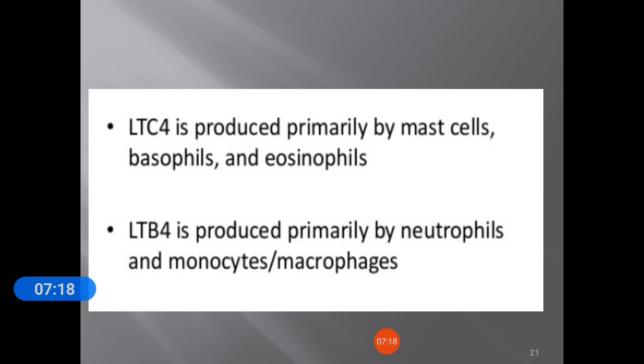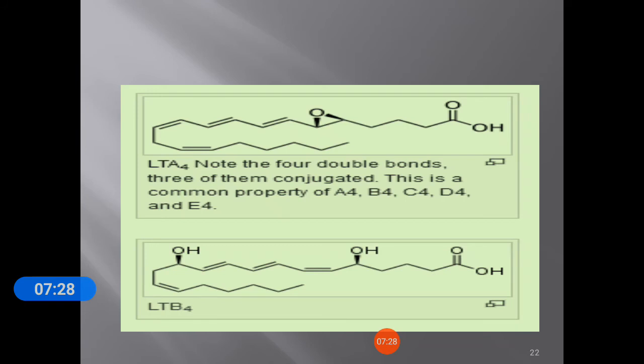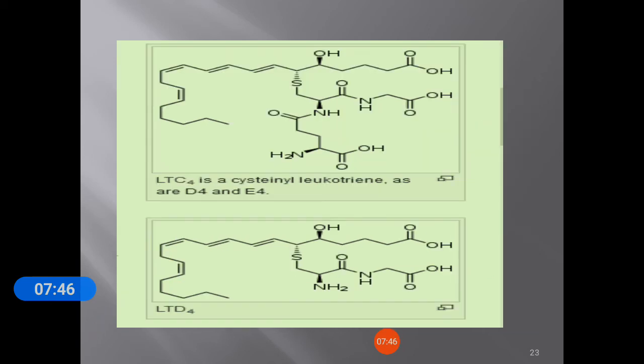LTC4 is produced primarily by mast cells, basophils and eosinophils. LTB4 is produced primarily by neutrophils, monocytes and macrophages. LTC4, D4 and E4 are all called the cysteinyl leukotrienes due to the presence of the amino acid cysteine in their structures. LTA4 has 4 double bonds, 3 of them conjugated. C4 is a cysteinyl leukotriene.